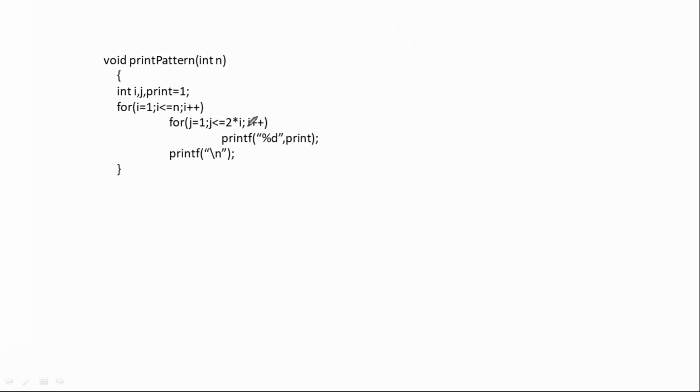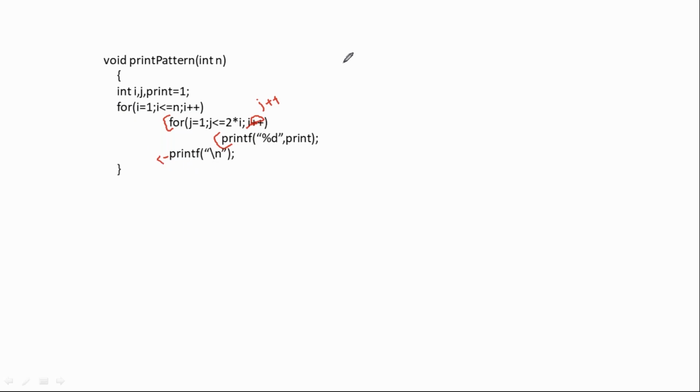See, in case you are doing only one correction here, you are saying right now make it j plus plus, right? Let's see right now what happens. For this particular statement, this is the body. For this statement, this is the body. What about this statement? Where does this statement fall? This is actually outside the for loops, right?